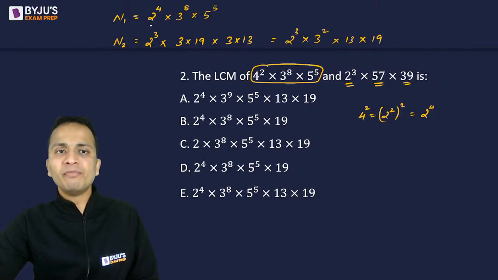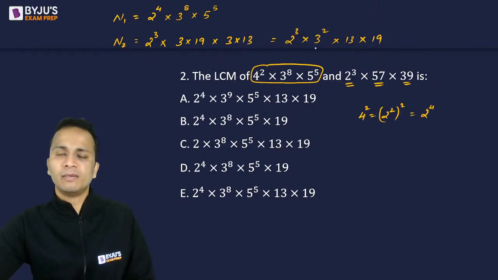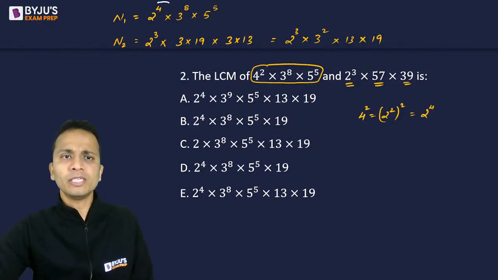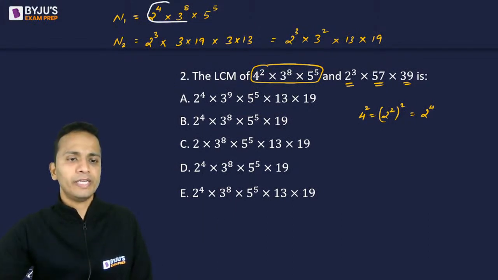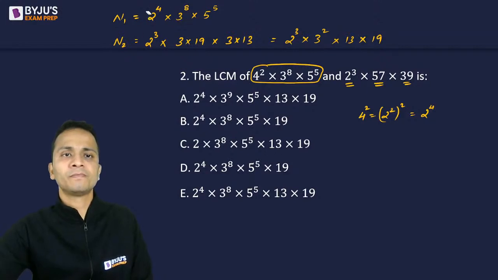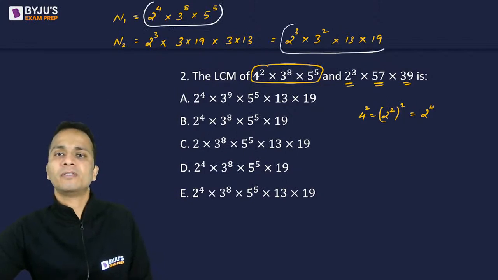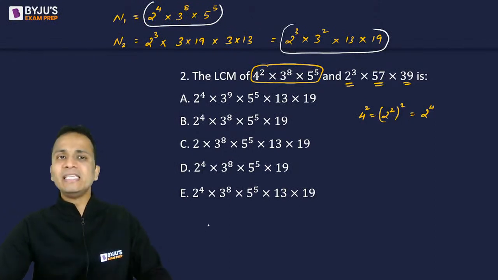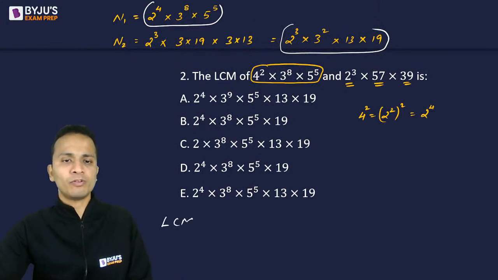Now from the prime factorized form of these numbers, let me tell you a simple way to find the LCM. So this is the number. Wait, I'll highlight it once again. So these are the two numbers, this number and this number. Okay. Now, once prime factorization has been done for any set of numbers, to find out the LCM, look at the bottom of your screen.